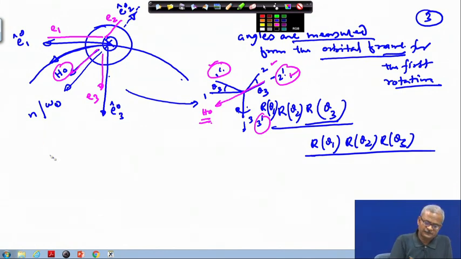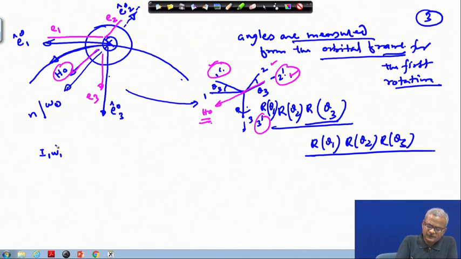Okay, so we go about doing all these things. In your equation of motion where I 1 times omega 1 dot is appearing, we need to find out this omega 1, omega 2 and omega 3.